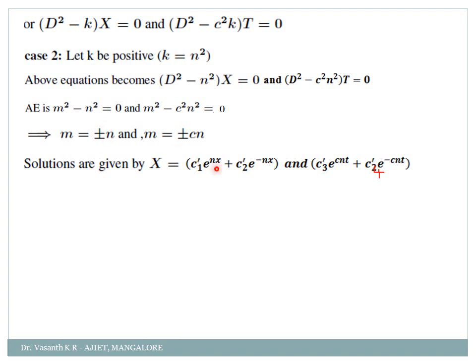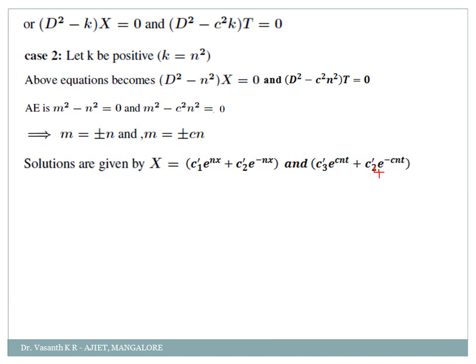So c1 into e power nx plus c2 dash. Why did I take dash here? Because c1 already, one constant I had written there in my first case. So I just write it as c1 dash. If not, you can write c1, c2, c3, c4, then you can write this as c5, c6, c7, c8. See, constants anyway, if you write also no problem. Whether you write continuously c1, c2, c3, c4, then in the second case go for c5, c6, c7, c8, or c1 dash, c2 dash, c3 dash, c4 dash, anything is fine.